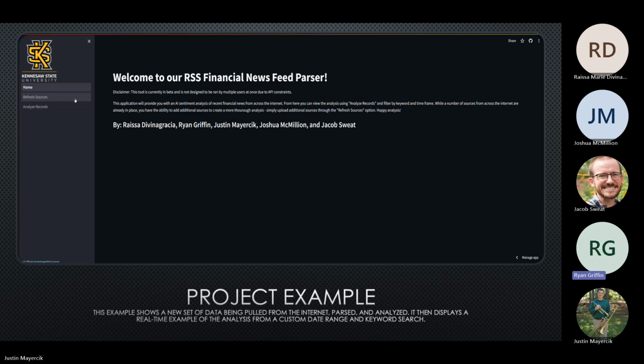So now we analyze. If I search for the keyword auto, it will return any news headline that has a word similar to auto based on the search accuracy values. Low is low confidence, high is high confidence, medium is in between. Well, the example is a little quick. Justin, can you fast forward like 10 seconds, please?